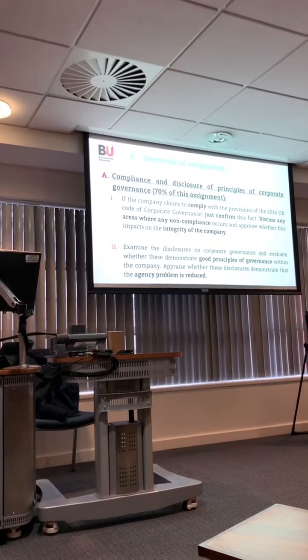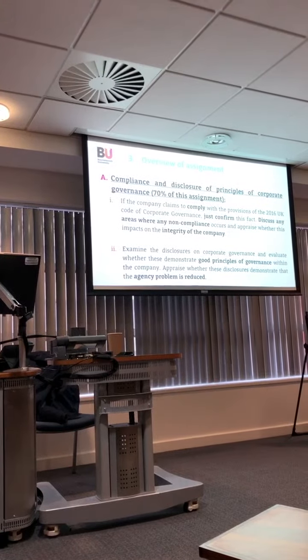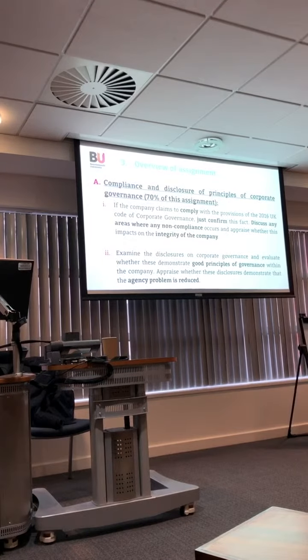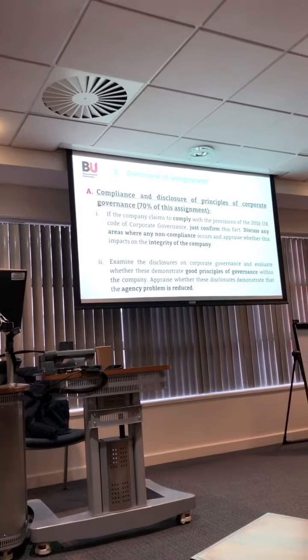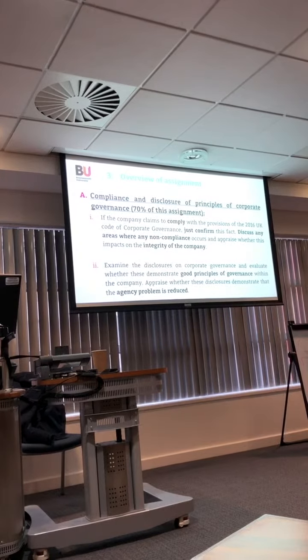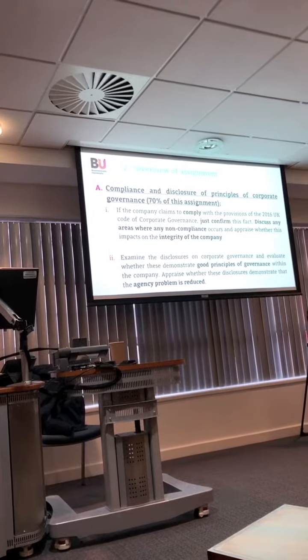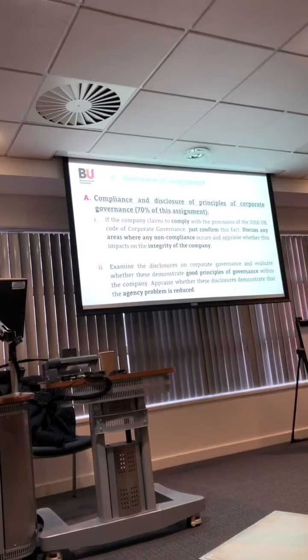So the first question you need to answer is, if the company claims to comply with the provisions of the 2016 UK code, just confirm this fact. You might just add the page number or a couple of words to confirm the company complies with this provision. Discuss any area where any non-compliance occurs and appraise whether this impacts on the integrity of the company.